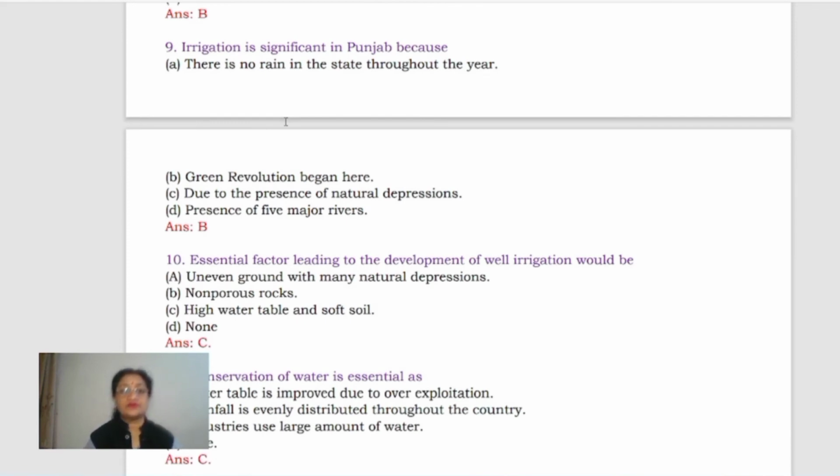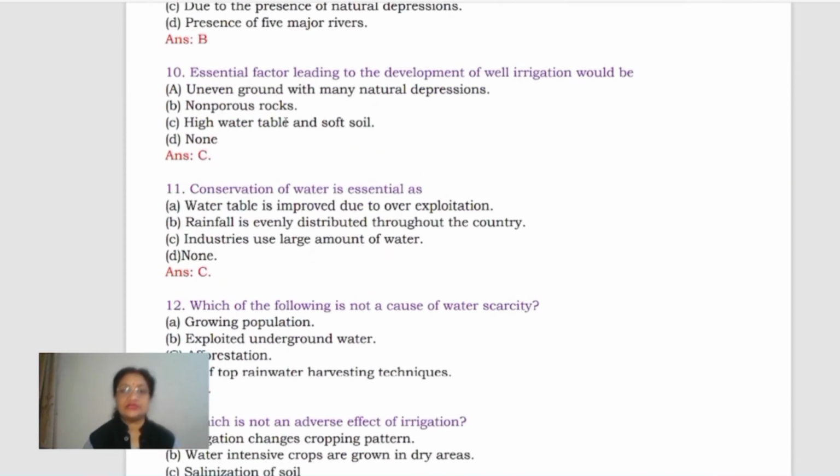No. Green revolution began here. Yes. Due to the presence of natural depressions. No. Presence of 5 major rivers. Again no. It should be B. Clear? Now next, essential factor leading to the development of well irrigation would be uneven ground with many natural depressions.